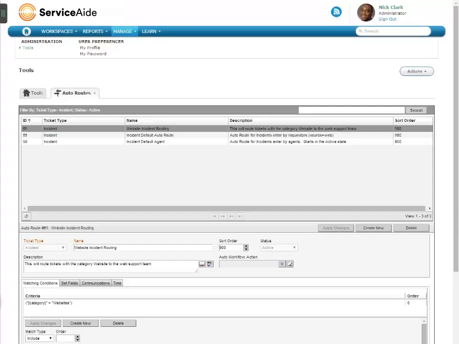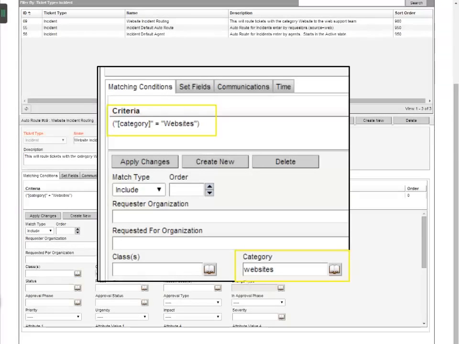This is a simple example with only 3 routes that we've set up in incident management. The first route moves incidents to the website support group. The others are default routes. Scroll down. You can see that we've clicked into the matching conditions on the auto route and made a minor change. Can you identify the change?